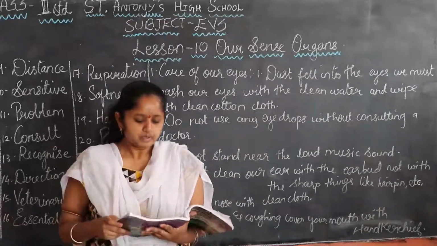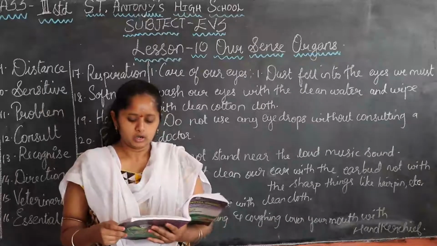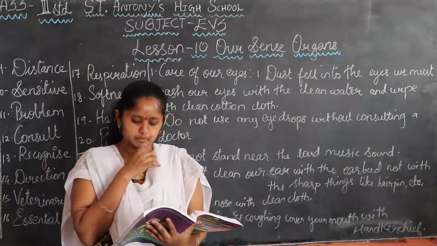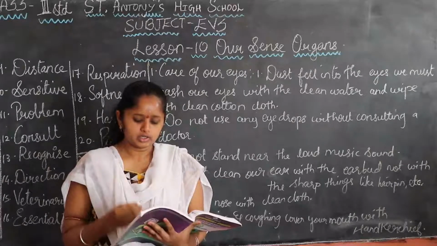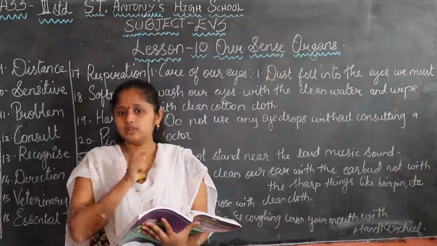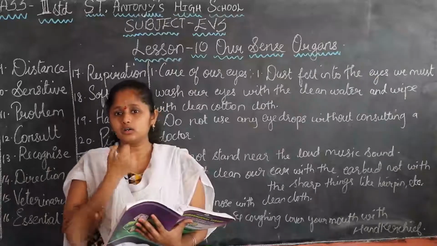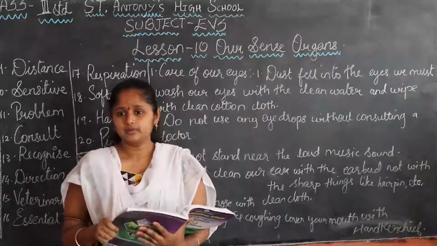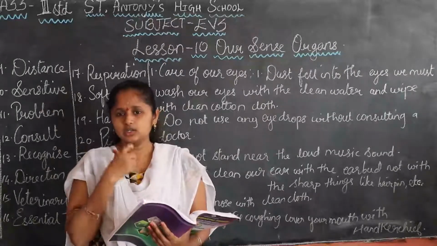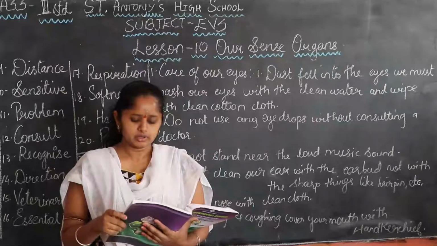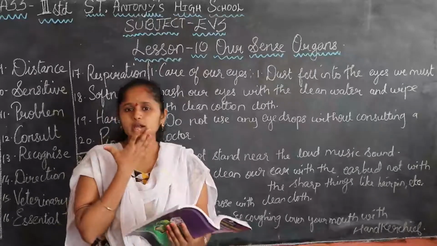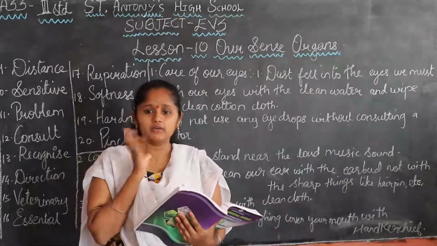We should clean our tongue with the finger or with the tongue cleaner. We must clean our tongue with the tongue cleaner. This may prevent emission of foul smell. Means we won't get any food smell in our mouth.